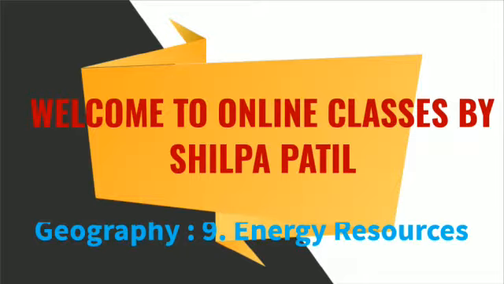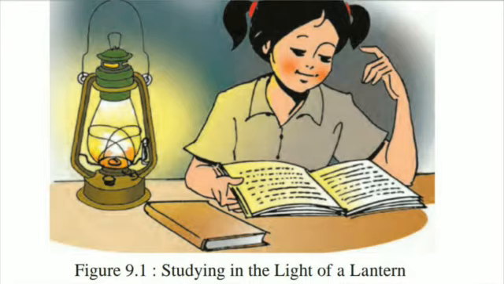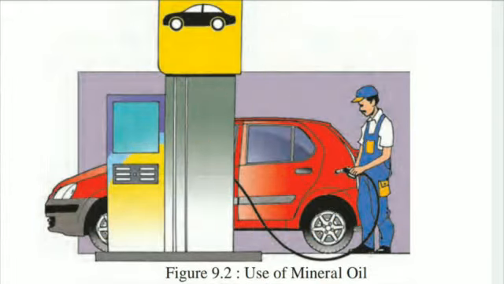Children, today we are going to start our Geography's 9th chapter, Energy Resources. In the beginning of this chapter, some pictures are given here. In figure 9.1, a girl is studying in the light of a lantern. These are some energy resources.